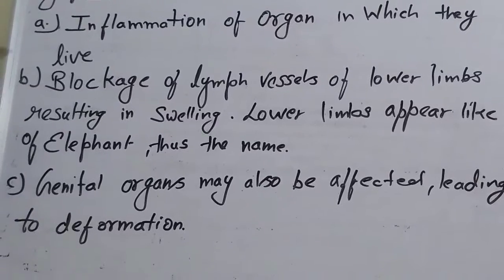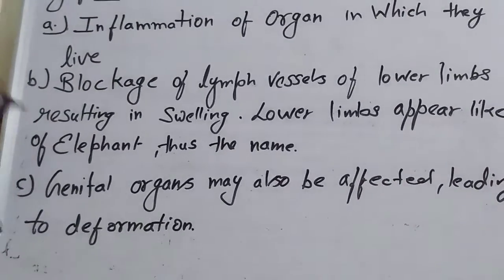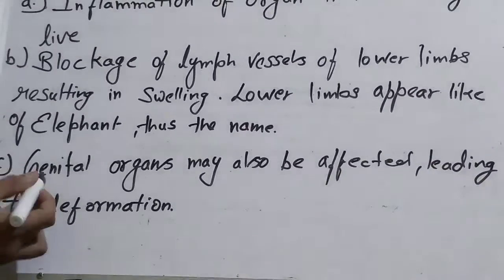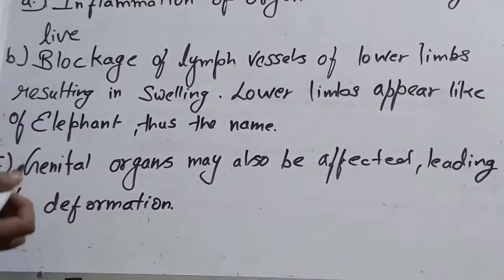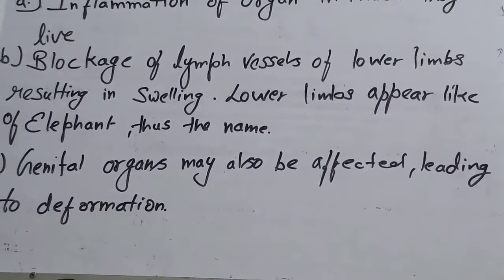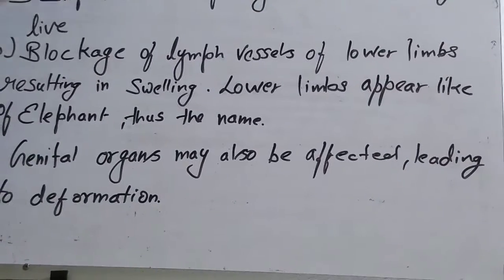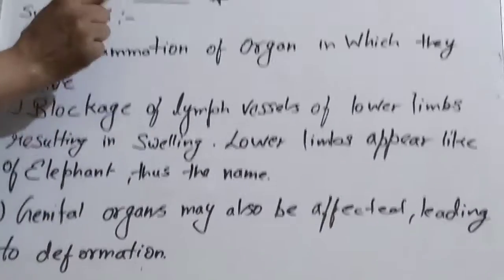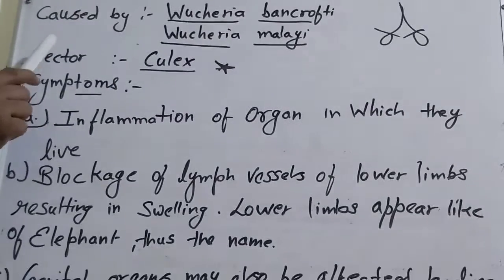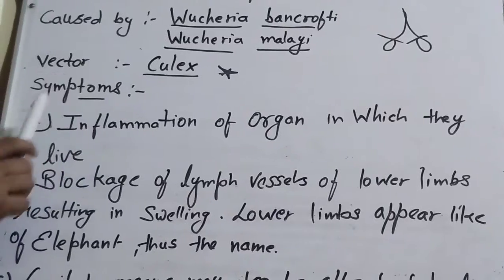And if it goes into the genital organs, they may also be affected, leading to deformation. So this is a very important part: filariasis is caused by the worm Wuchereria bancrofti and Wuchereria malai. Okay, these are two different genera. Vector means it is spread by a mosquito, named Culex.